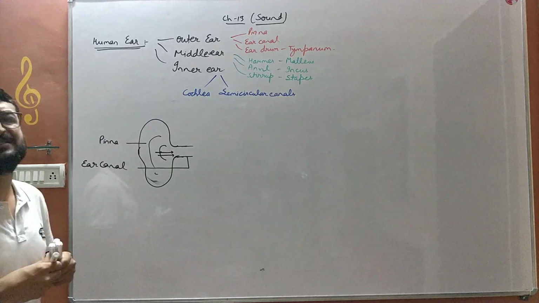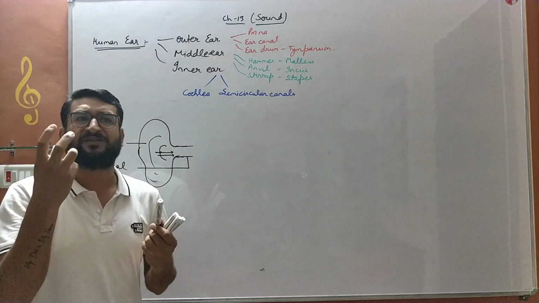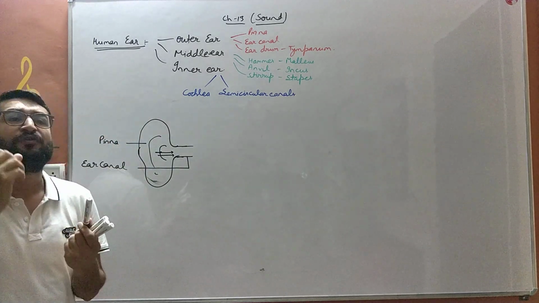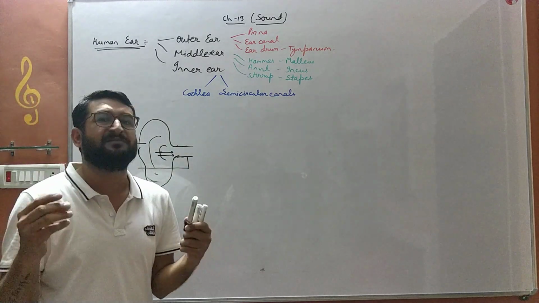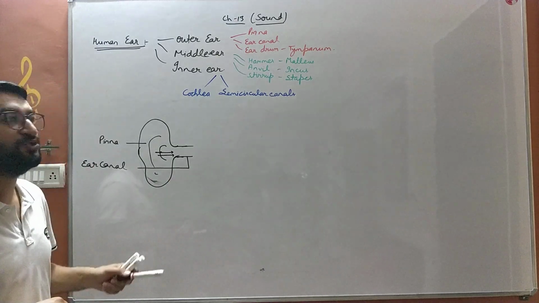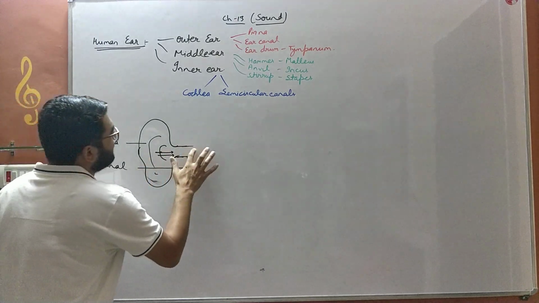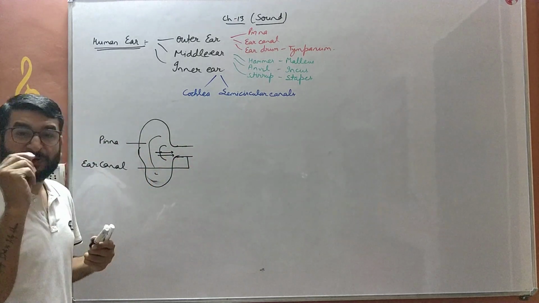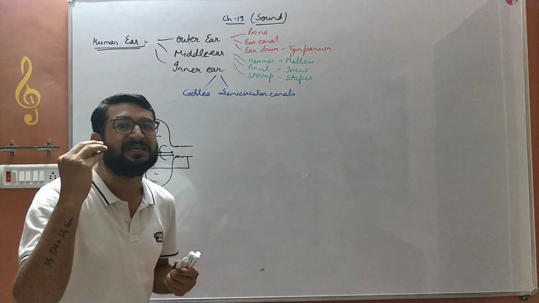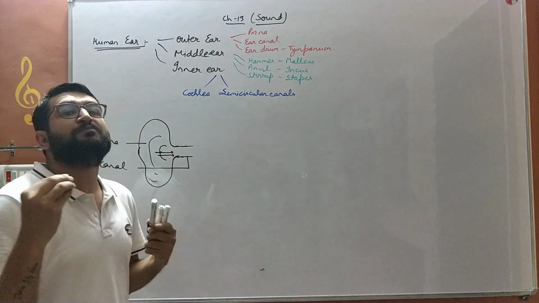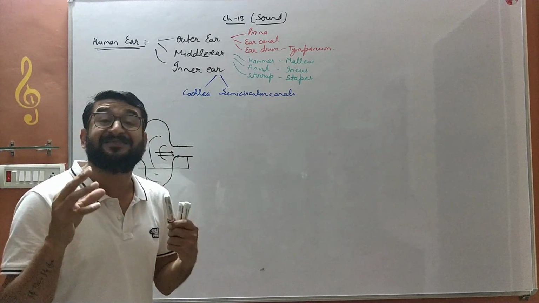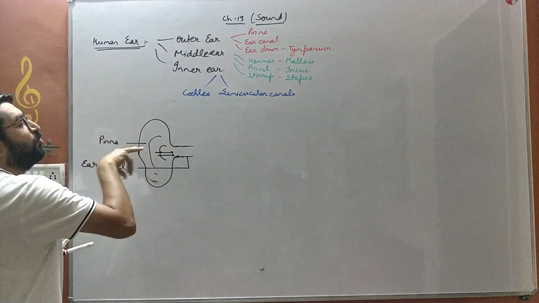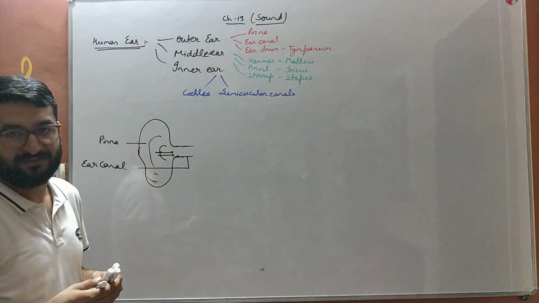This ear canal has certain mucus, a slimy substance which stops the entry of dust particles and pathogens into the ear, into the inner ear. This pathway has a slimy, sticky substance called mucus. That does not allow the dust particles to go into the inner ear.